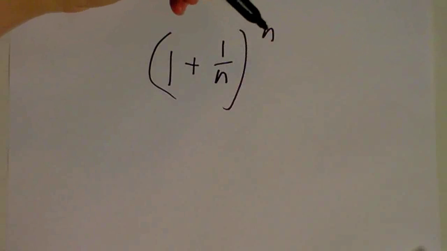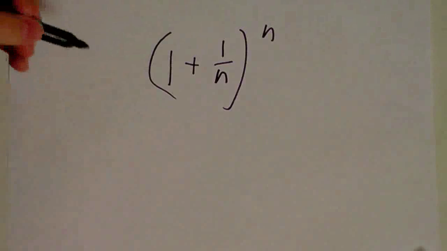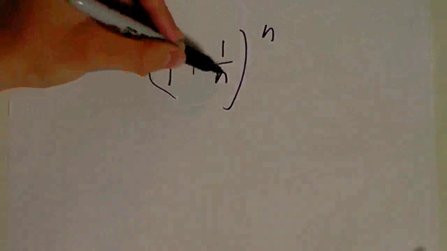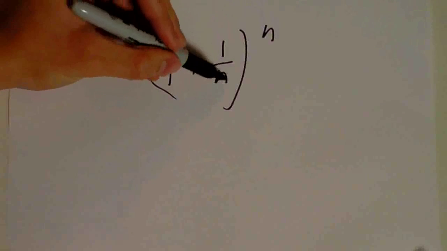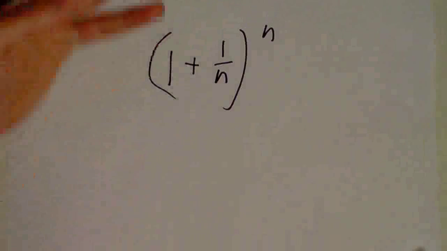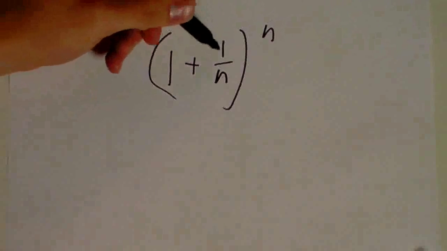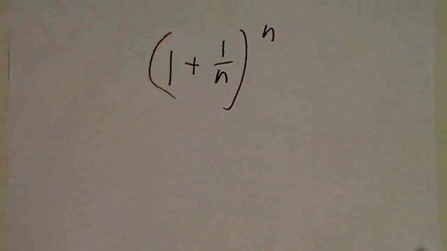Now, here's a question mathematicians have asked: what happens if n gets bigger and bigger and bigger? So, essentially, it approaches infinity. Well, here's what would happen. In this denominator, as n gets bigger and bigger, this whole fraction gets closer and closer to 0, right? It gets smaller and smaller. So, suppose n is 10 billion. We'd have 1 over 10 billion, a really small number.